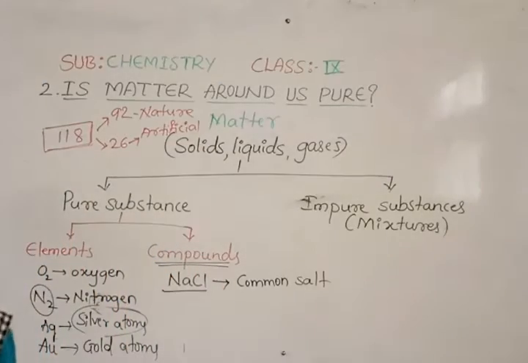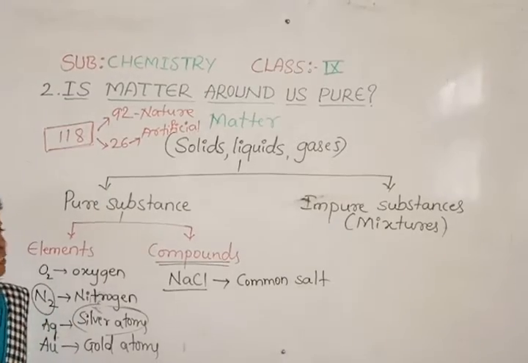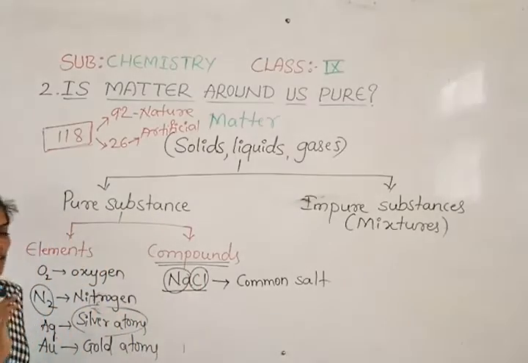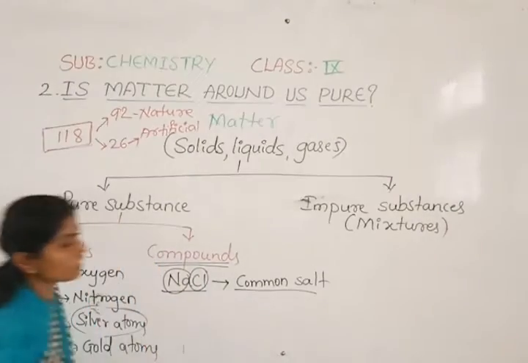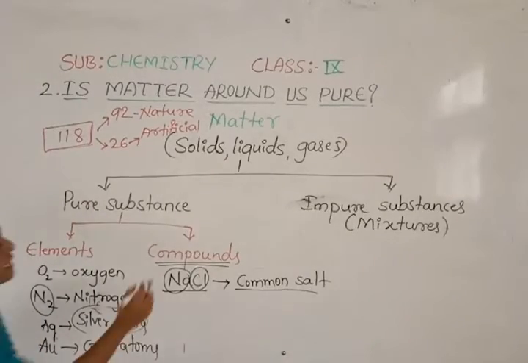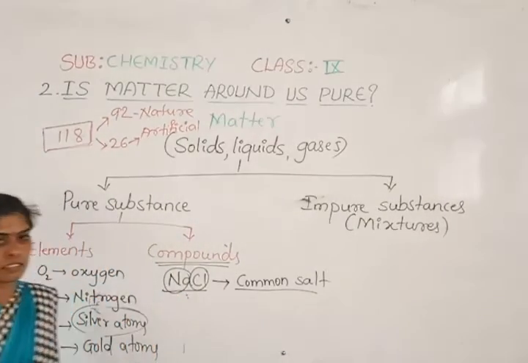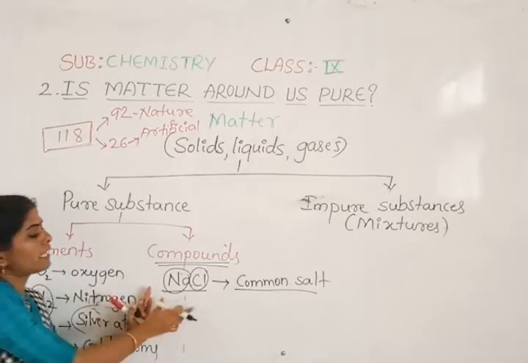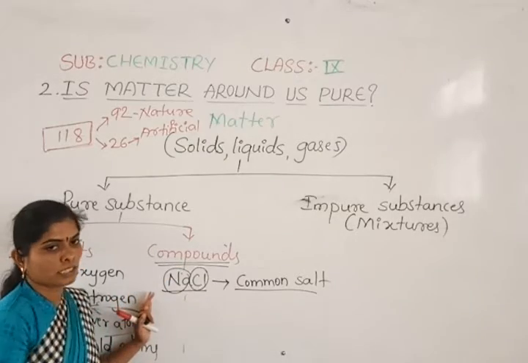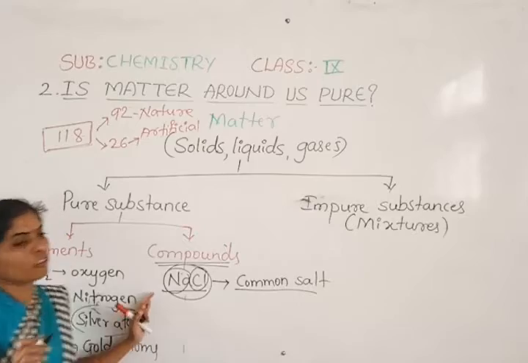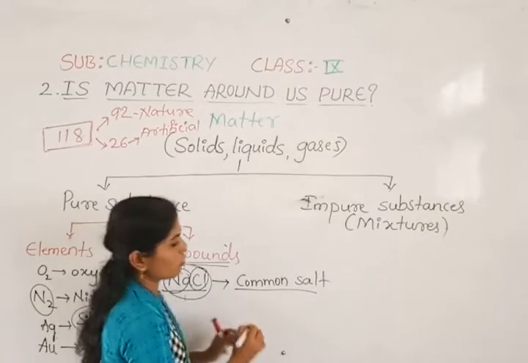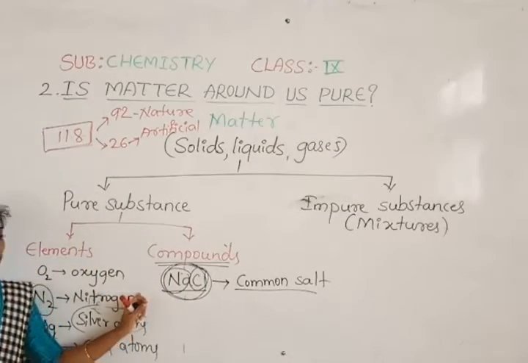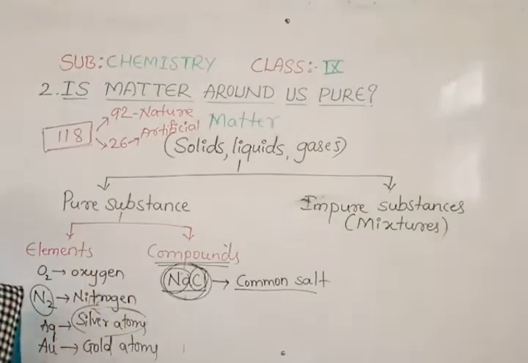Compounds are always made with different kinds of atoms. Here sodium is there and chlorine is there. Both together form the common salt, that is sodium chloride. This is a compound, and it is also a pure substance, because even though it has sodium and chlorine, when they combine together, only then do they form the common salt. All the particles of sodium chloride have the same composition, so compounds are pure substances.